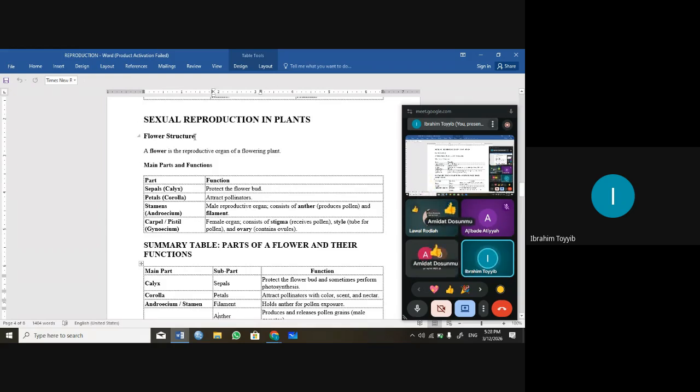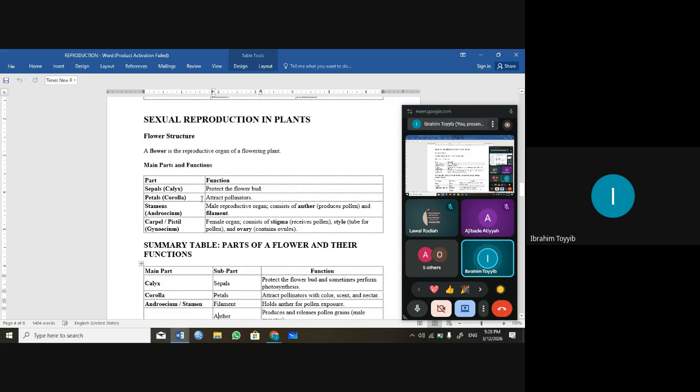Okay, so let's look at sexual reproduction in plants. The flower is the reproductive organ of a flowering plant. The main parts of the flower: we have the sepals, also called the calyx, to protect the flower bud. We have the petals, the colorful part of the flower.